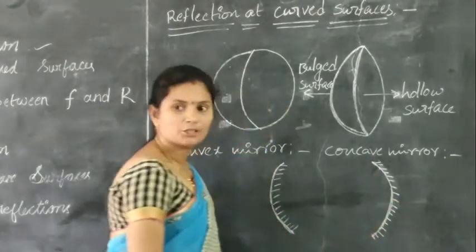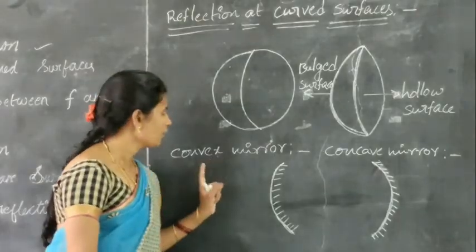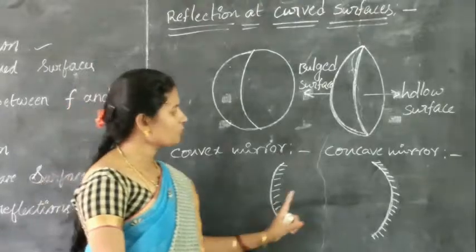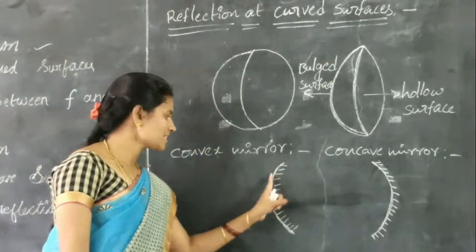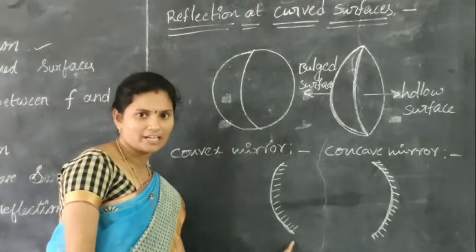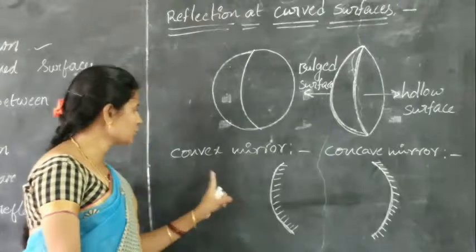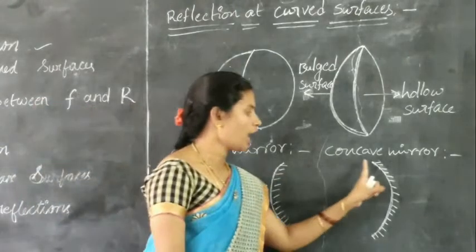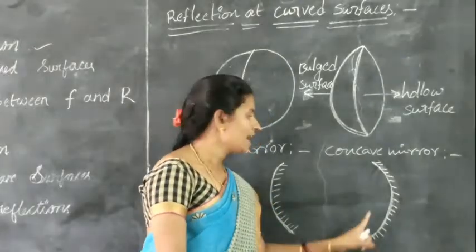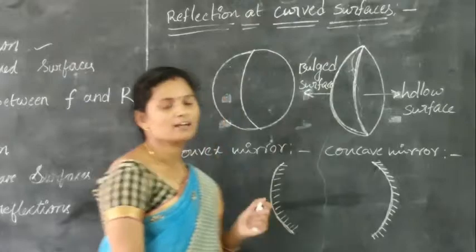Then it is said to be a concave mirror. So, what is a convex mirror and what is a concave mirror? If the bulged surface is reflecting and the hollow surface is polished, it is a convex mirror, and if the hollow surface is reflecting and the bulged surface is polished, it is a concave mirror.